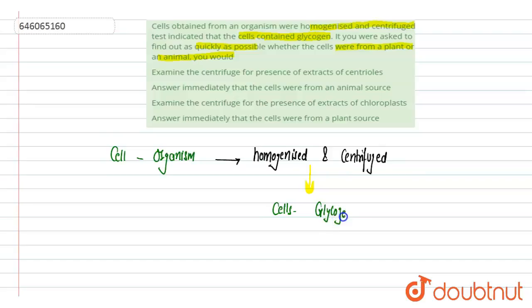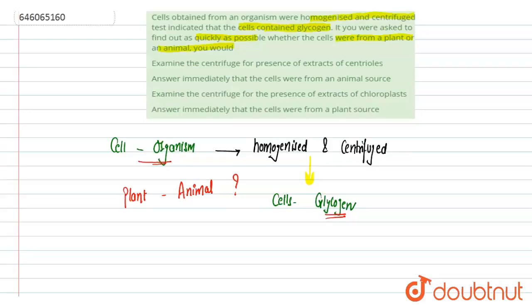So now they have asked, we have to tell quickly whether the cell is from a plant or an animal, because they haven't mentioned what type of organism it is. We are having just this information, the cell contains glycogen. So we can immediately answer without giving a second thought. We can immediately answer that the cell belongs to the animal cell.